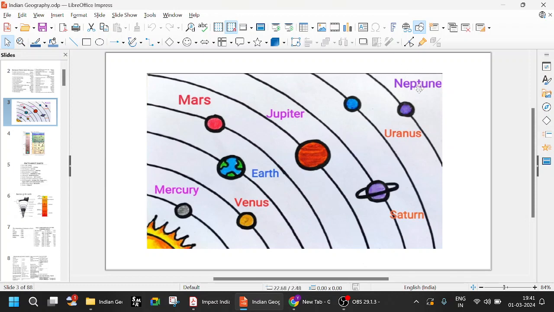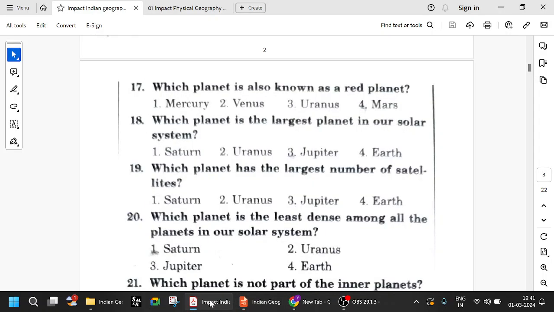And beyond Neptune, there is what is called the Kuiper belt. That is the end of our solar system. That is also full of all kinds of asteroids, etc.